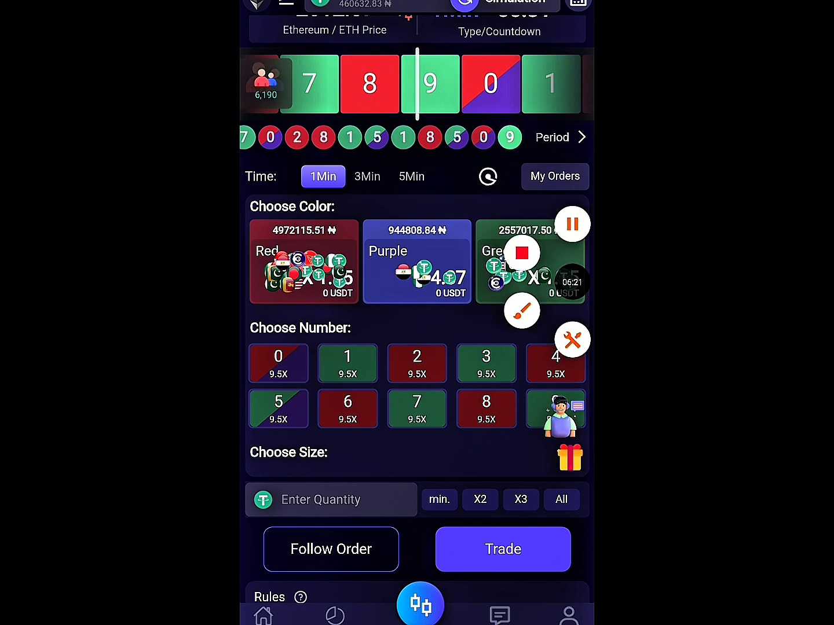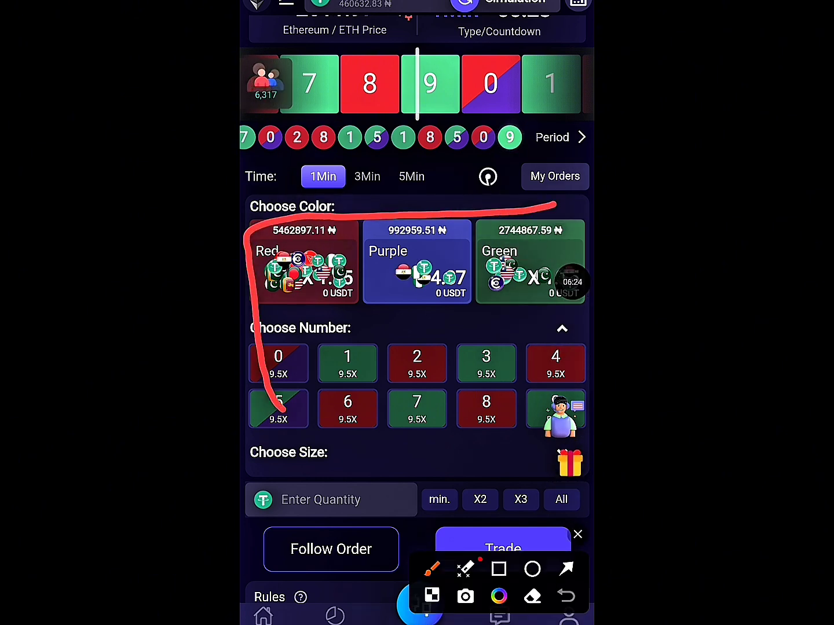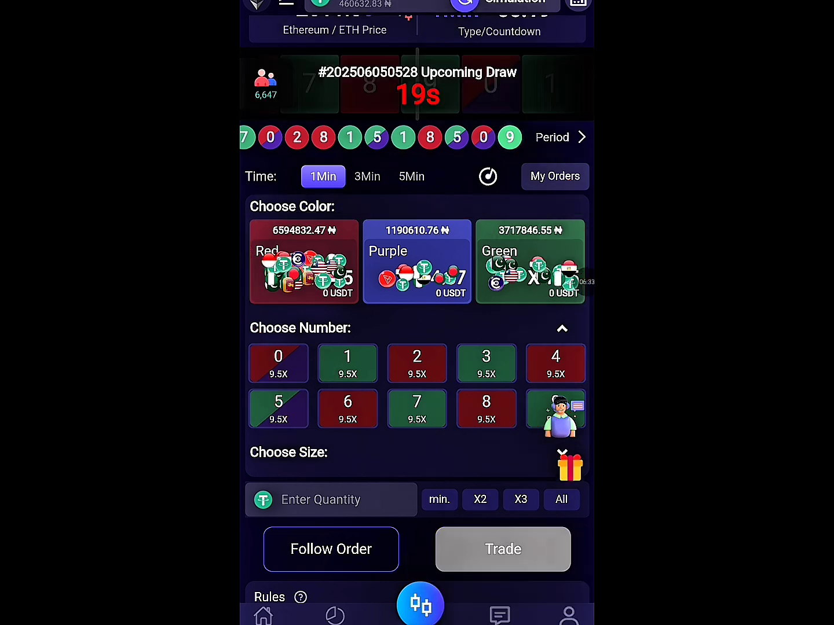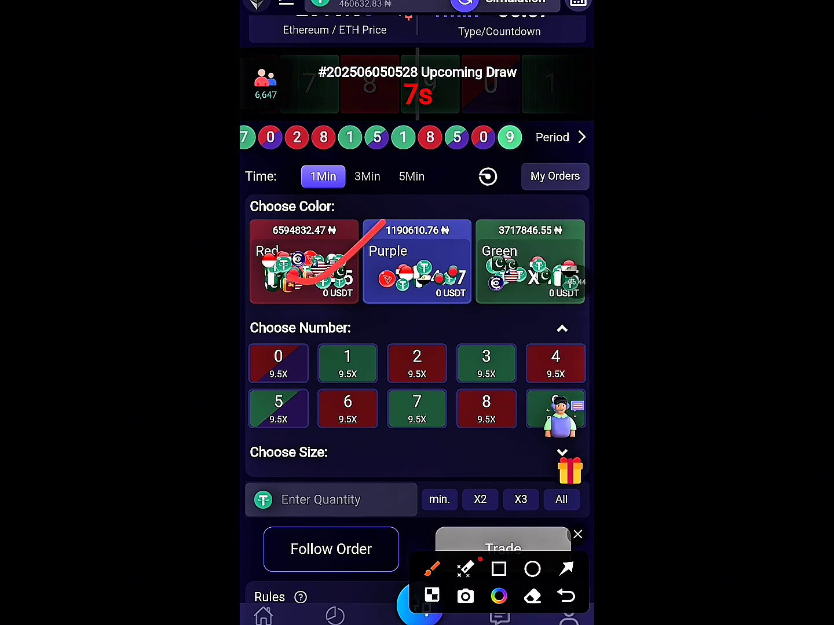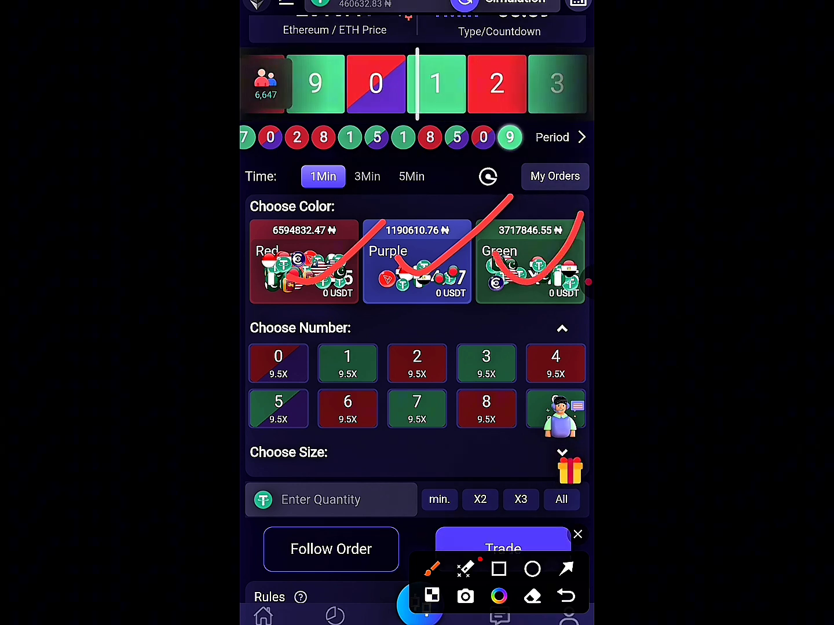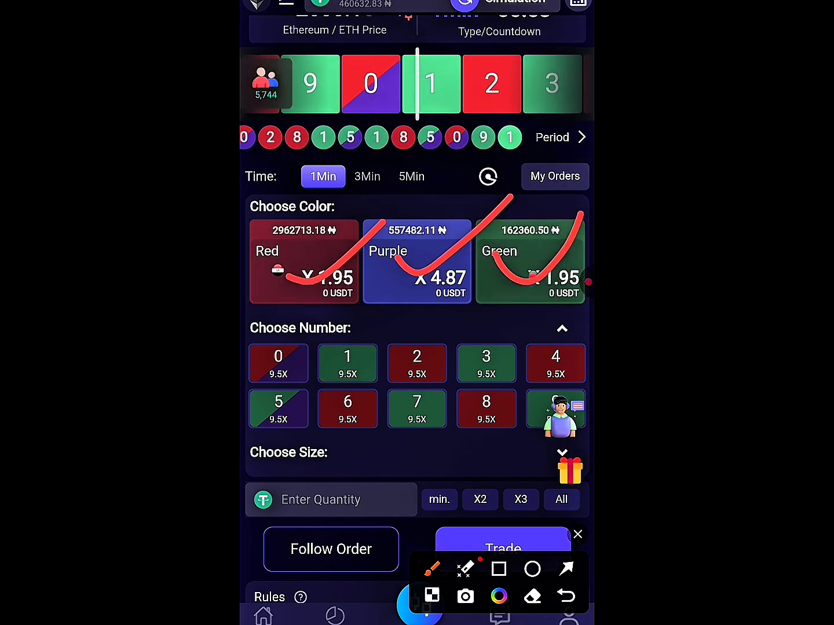So these colors now, how you can earn with it is that they will tell you to choose the color that you think can win. If you click this red here, that means it is all this general red. If you click this purple, that means it's all this general purple. If you click the green, that means it's all this general green.